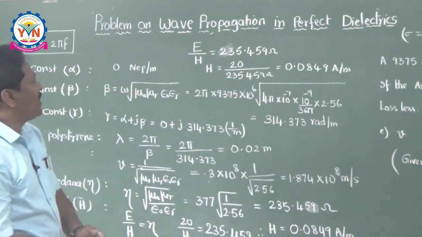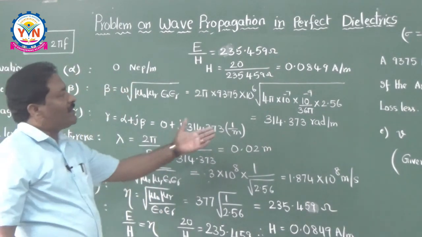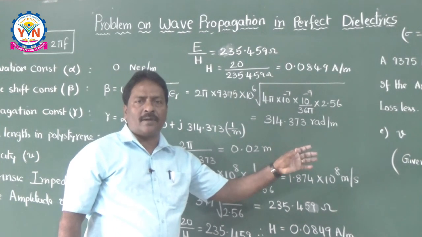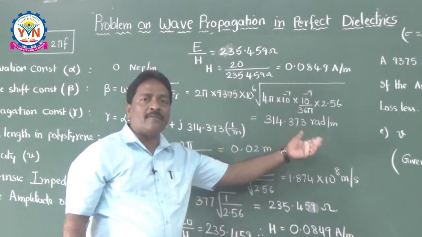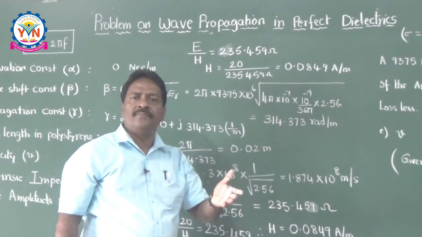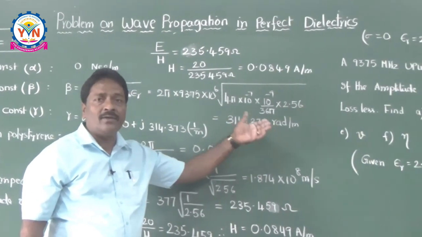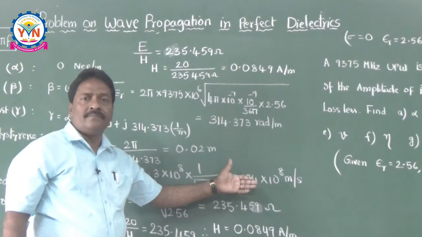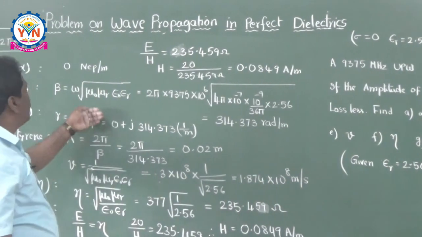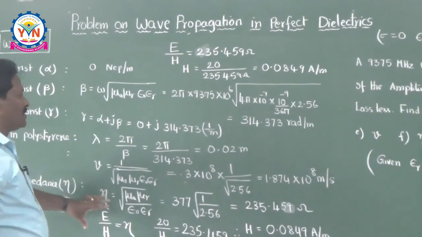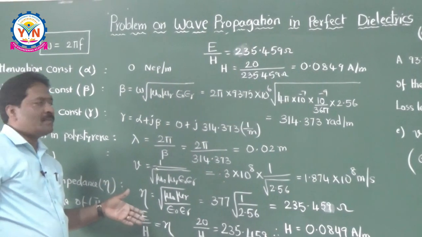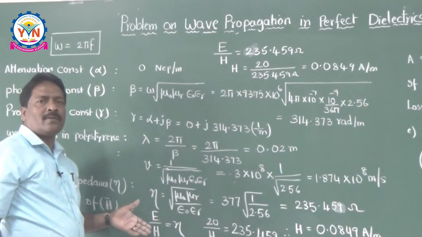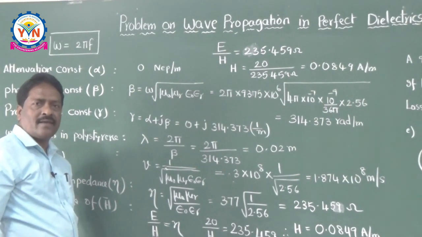So, very simple, friends. If the problem is given like this, just read out the problem, identify the medium, and if you see that it is free space, use the free space formulas, or otherwise if it is a perfect dielectric, use the perfect dielectric formulas. This is the way of getting the wave parameters. I hope you understand how to do this problem. Like this you are going to get your problems in your examinations. Okay? Thank you.